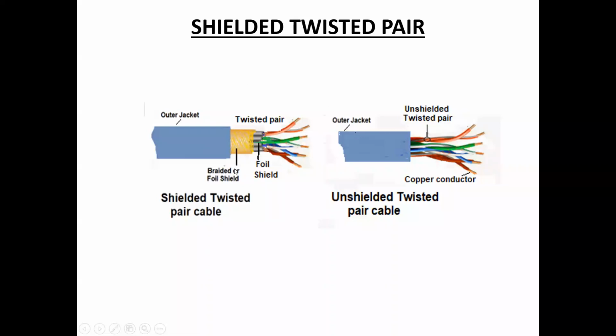Here the left one is the shielded twisted pair cable and the right one is the unshielded twisted pair cable. The difference is that the shielded twisted pair cable has an extra shield, braided or foil shield, that provides more security to these pairs of twisted pair cables.